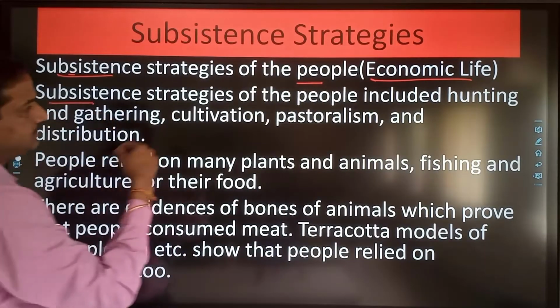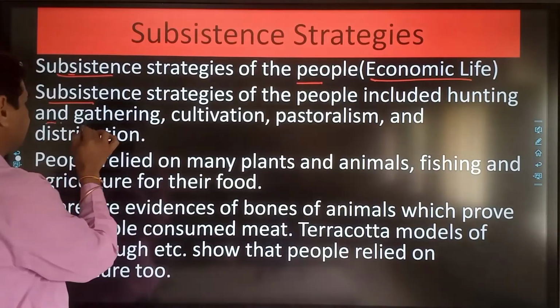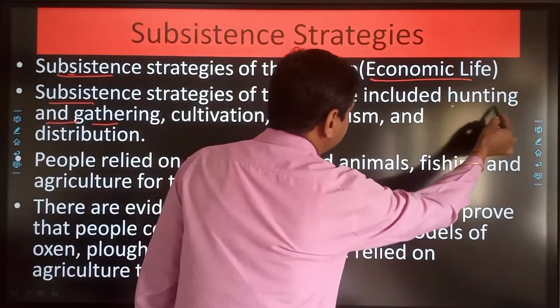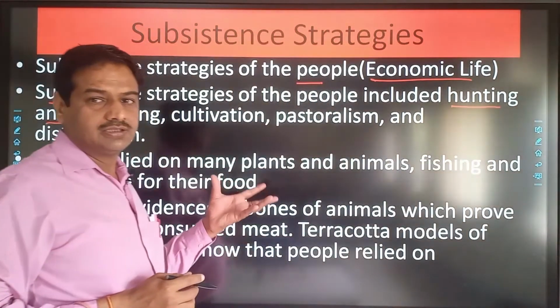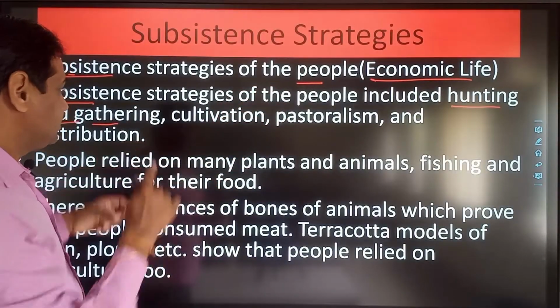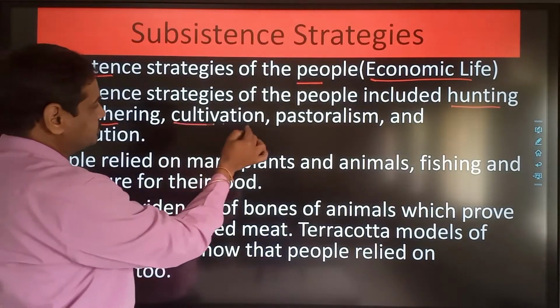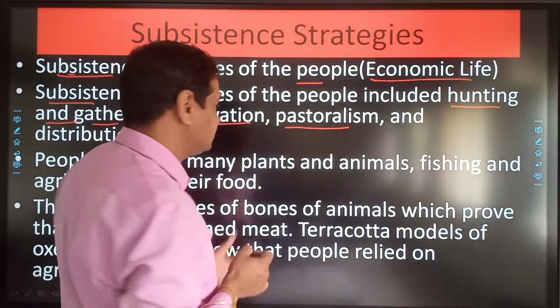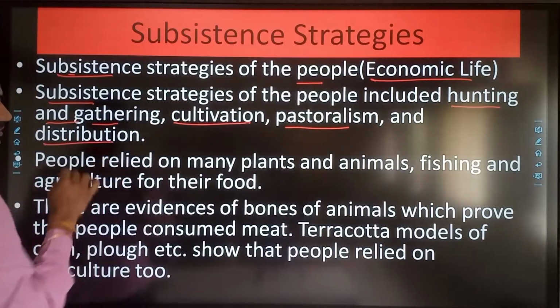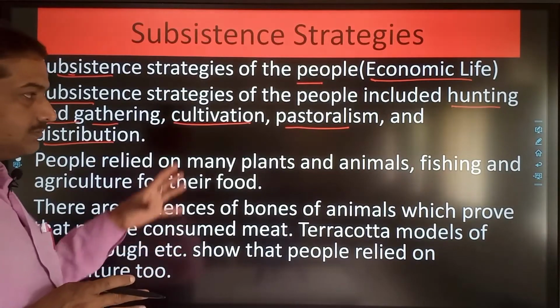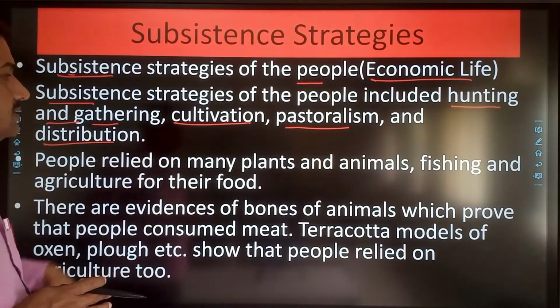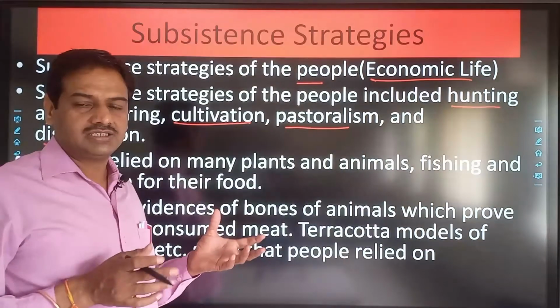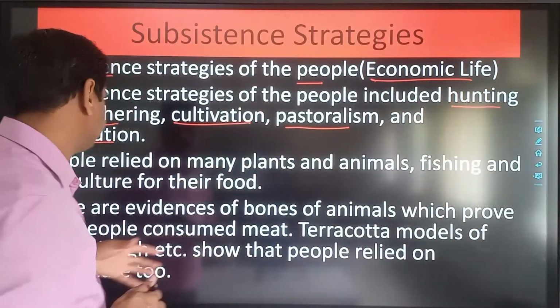Subsistence strategies of the people included hunting and gathering. This is one of the most primitive forms of livelihood. They used to do hunting and gathering. Then they also started cultivation and pastoralism, in which they reared some animals, and the distribution of these products was also done by the Harappan people. All these things were included in the Harappan civilization, and we will discuss their occupation.